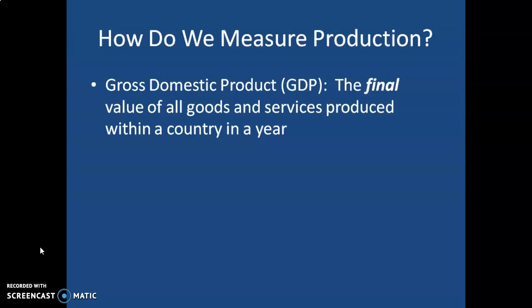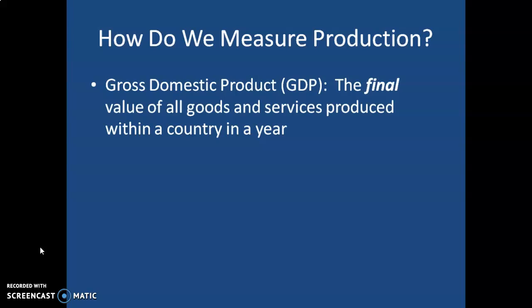But when Nike takes that cloth and turns it into a t-shirt, and then it is given to a store to sell, at the point when it is sold at the store, that's when it becomes GDP. So the cotton goes through many processes, and it's only the final time that that cotton is sold as a finished product that it counts in the GDP.